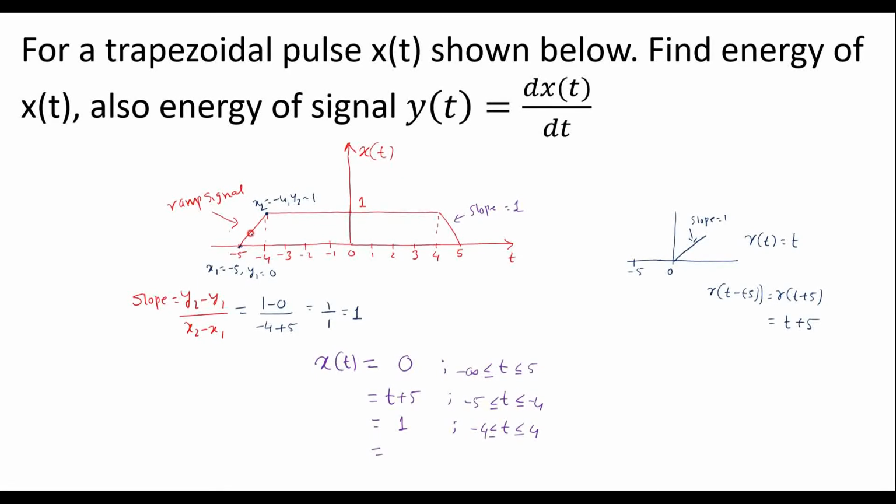The reflected version can be obtained by replacing t by minus t. Therefore I can write it as 5 minus t, which is for t greater than or equal to 4 and less than or equal to 5. Now we'll find the energy of the signal x of t.